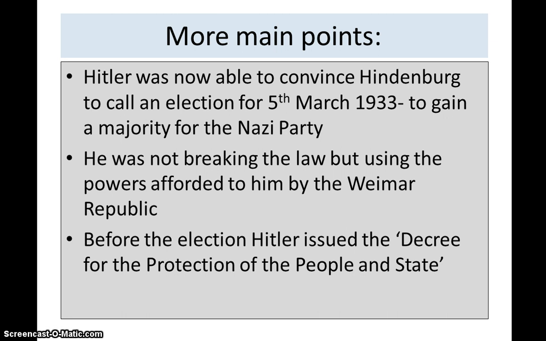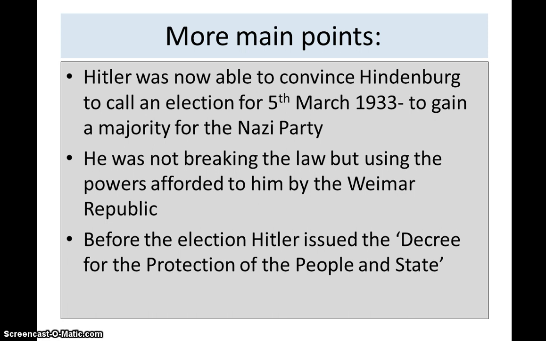Therefore, he was able to convince Hindenburg to call an election for the 5th of March 1933 to gain a majority for the Nazi Party. He wanted to have the power to be able to create all the laws that he wanted to by gaining a majority. This was an ideal way to show the Nazi Party was strong and taking control of the chaos that was ensuing in Germany. He was not breaking the law, but using the powers afforded to him by the Weimar Republic.